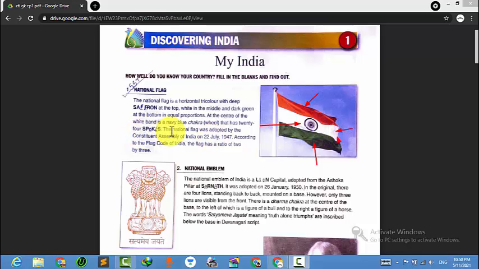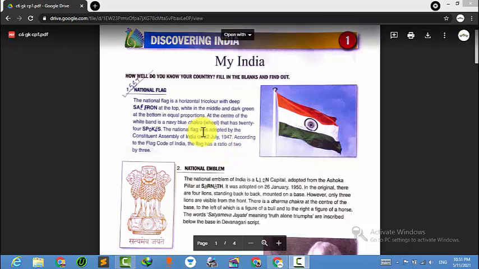The national flag was adopted by the Constituent Assembly of India on 22nd July 1947. You need to mark this one, it is very important: 22nd July 1947.